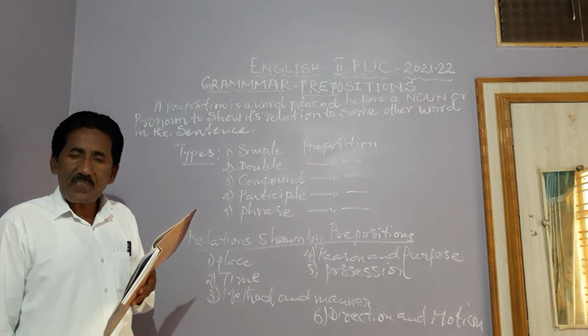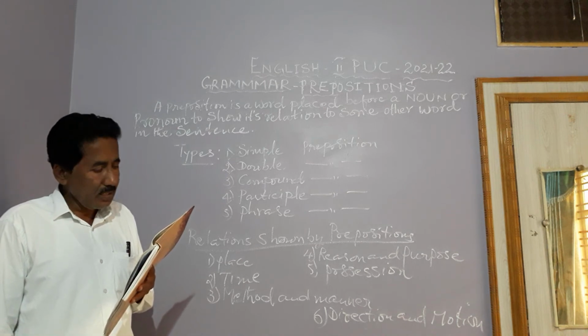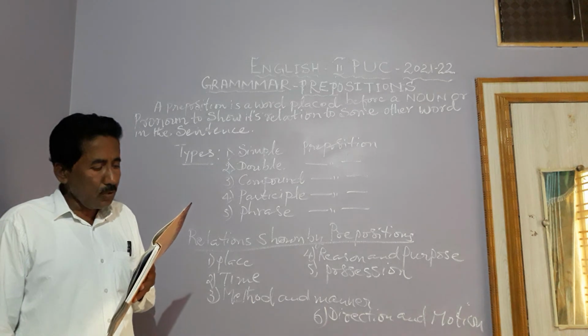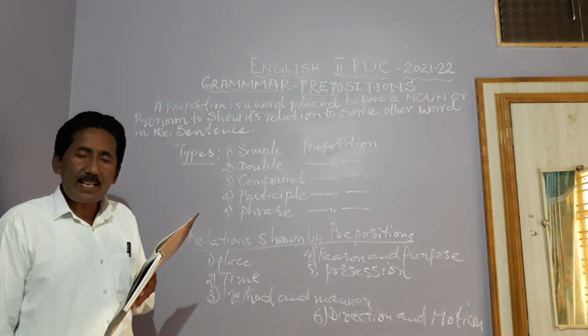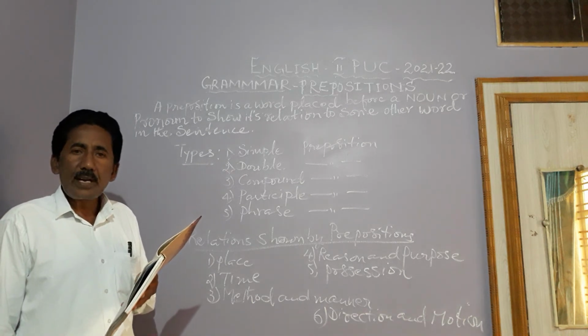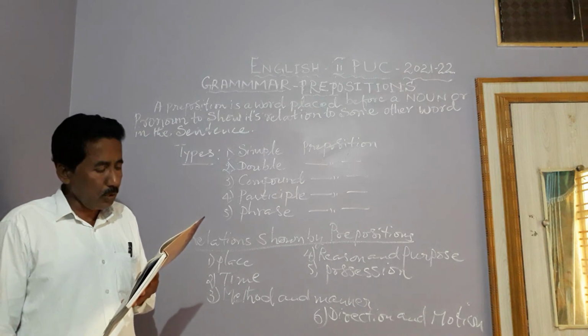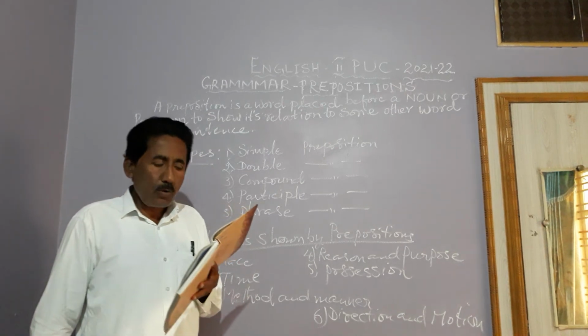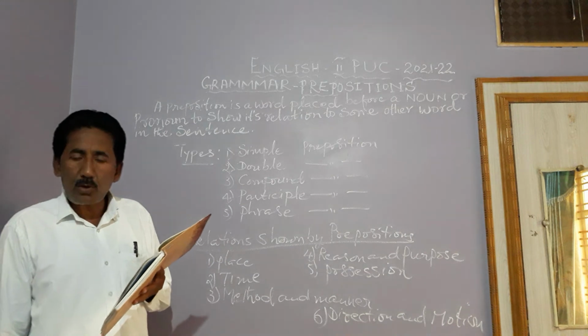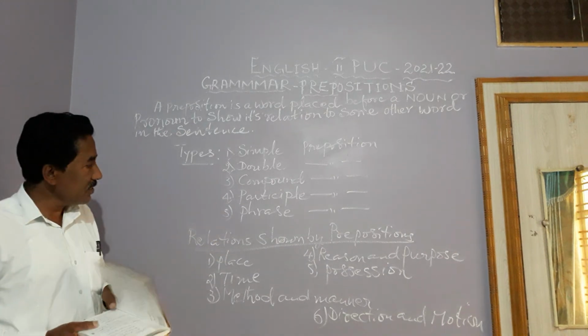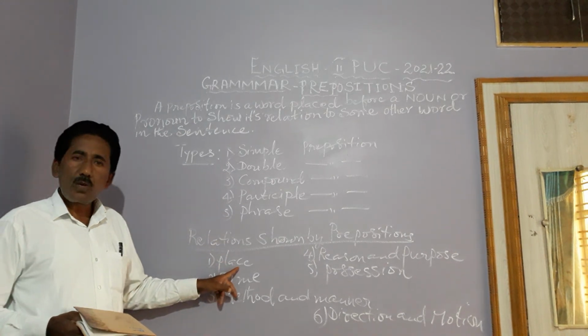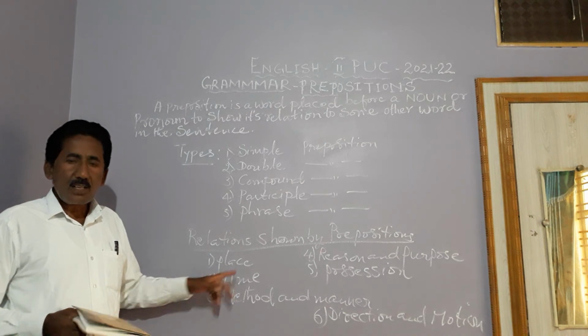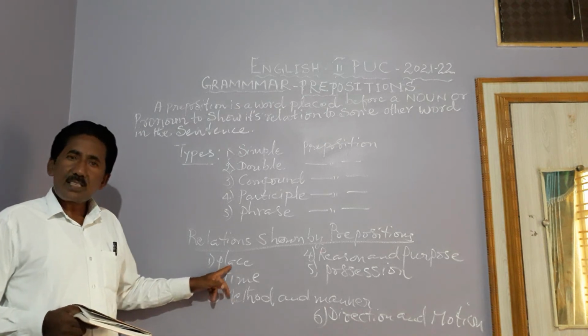So that indicates the place or the situation. I hung my coat behind the door. So these are some of the simple examples given for the place, the situation, the circumstance.